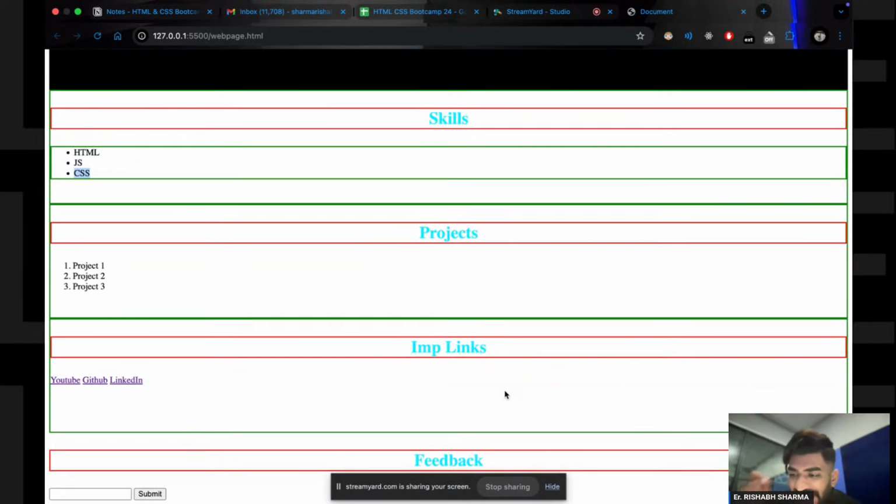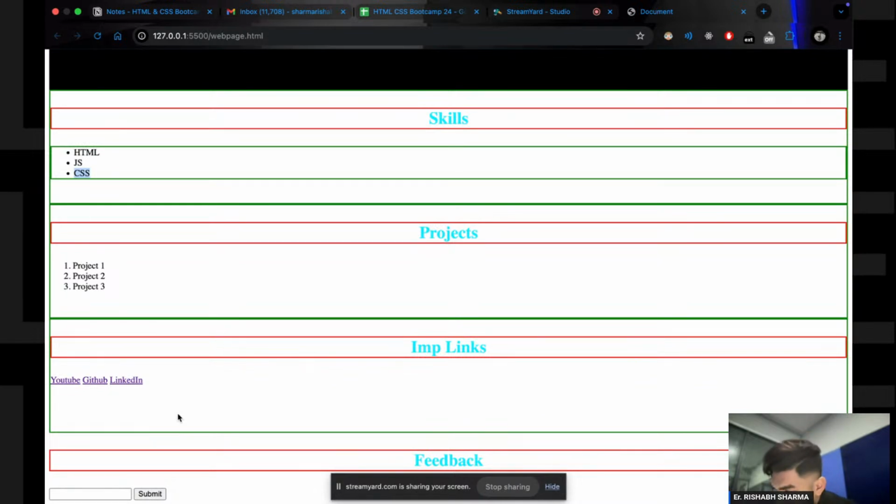When I have applied this, what things am I checking? First of all, I am checking where my element is starting from, and where my element is ending. So where my element is starting and ending, I am getting this thing.